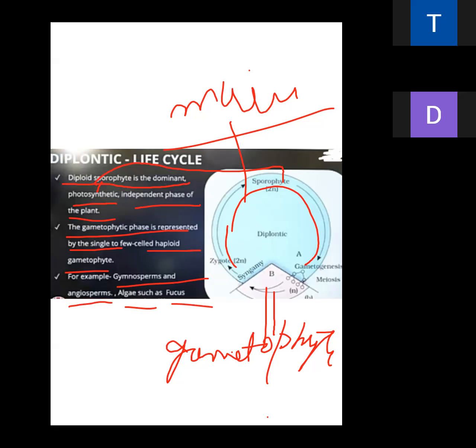You have to remember each and every example, because in the NEET exam, the questions focus fully on examples. They also ask in which organism the diplontic life cycle occurs. Four options will be mentioned, and one will be correct, and it will come from your examples. Is it clear everybody? Clear beta?